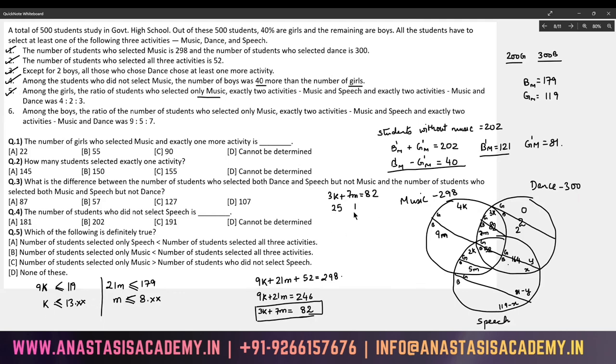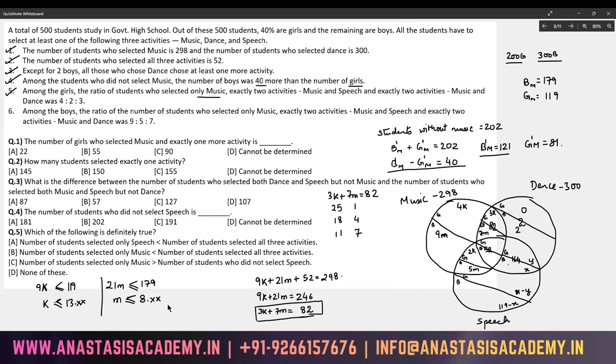Once this solution set is identified, the next solution set goes down by 7: 18 and 4. 54 plus 28. Is this an acceptable case? M is fine, less than 8, but K is not fine. K is more than 30. Let's go down further. We get to 11 and 7.